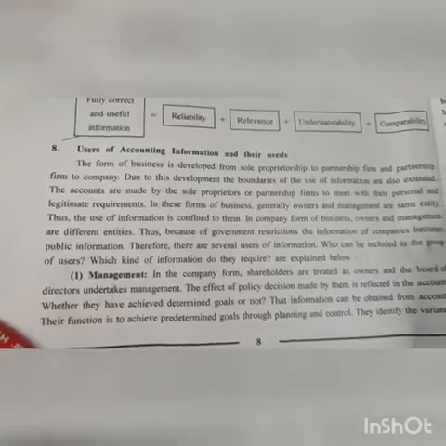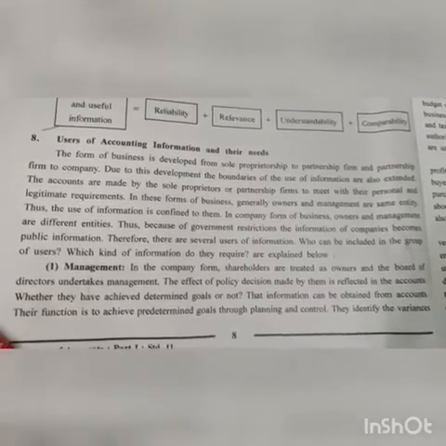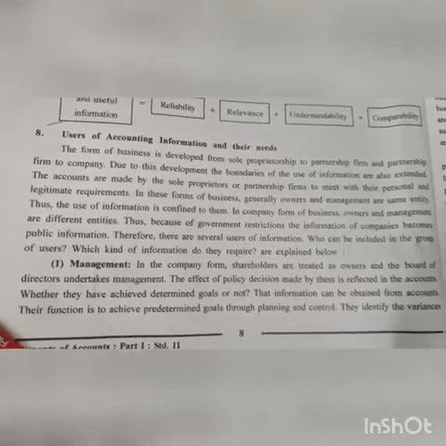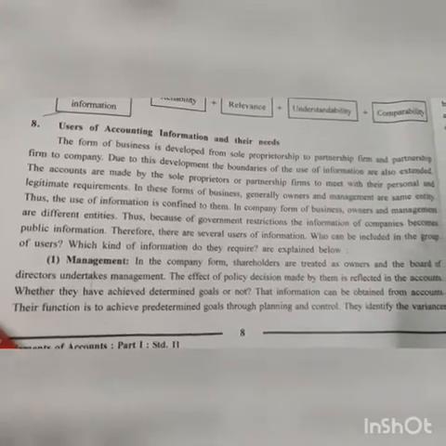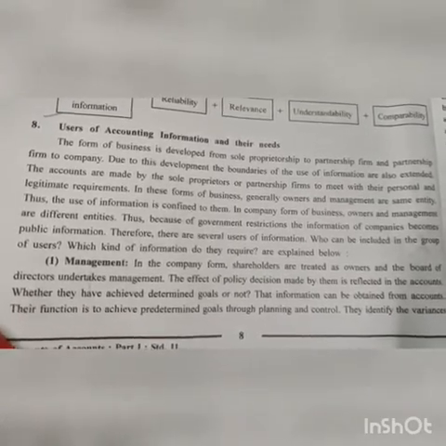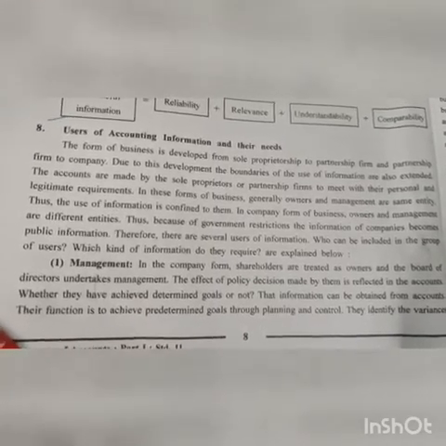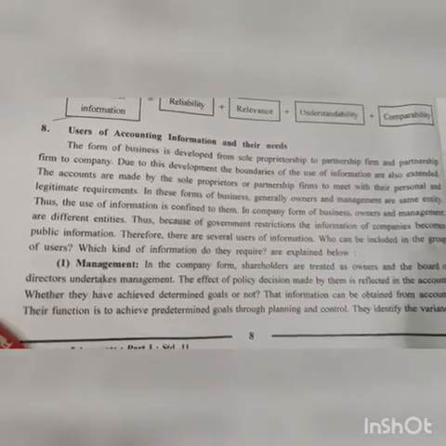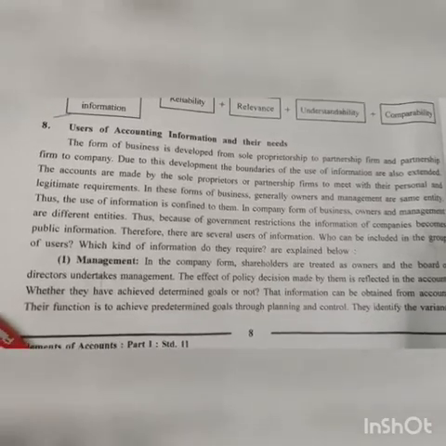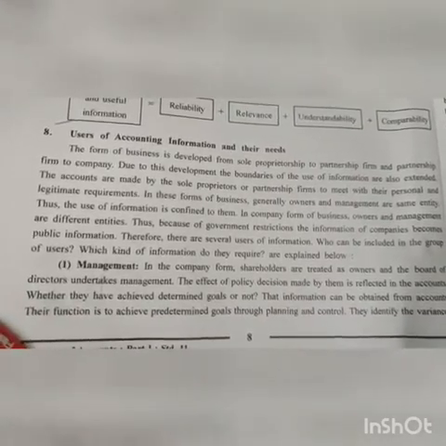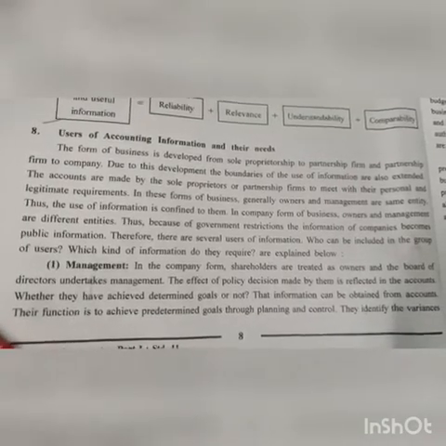Therefore there are several users of information who can be included in the group of users. Which kind of information they require is explained below. We will see management first. In the company form, shareholders are treated as owners and the board of directors undertakes management. Who are shareholders? Those who purchase the shares of that particular company are known as shareholders, and they are the real owners of the company. The directors are treated as management. So your owner is different, management is different.